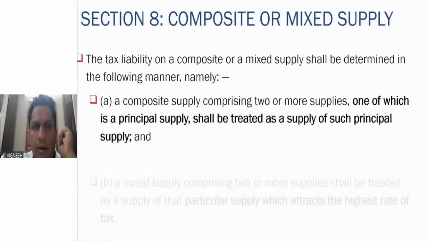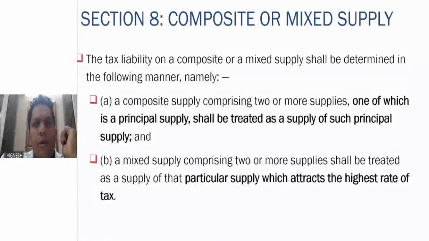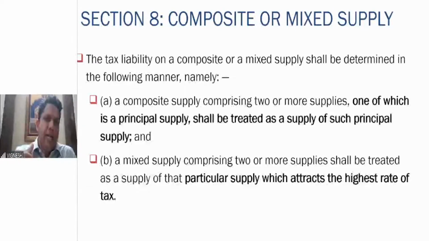So the next important point we are going to address is section 8, which is composite supply or mixed supply. What do you mean by the term composite supply? And what do you mean by the term mixed supply? For example, if you are selling a laptop and you bundle items which are marketed as one product and sold to the consumer, this is nothing but your composite supply or mixed supply.